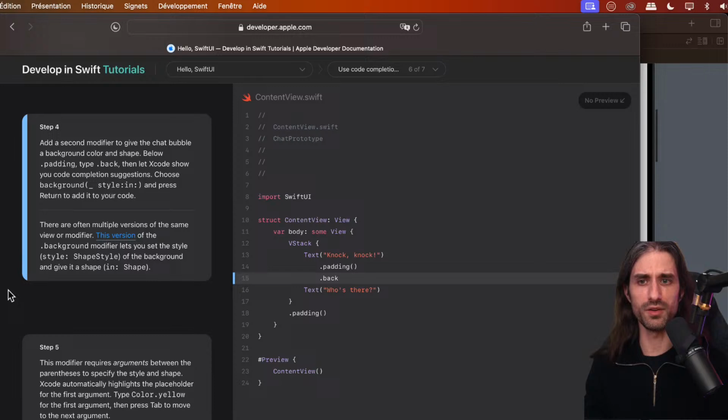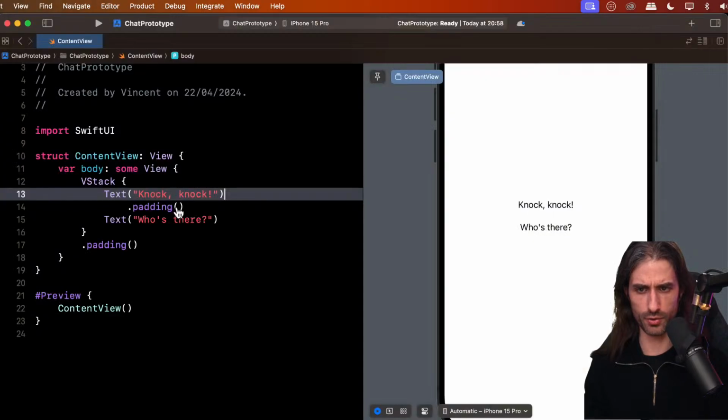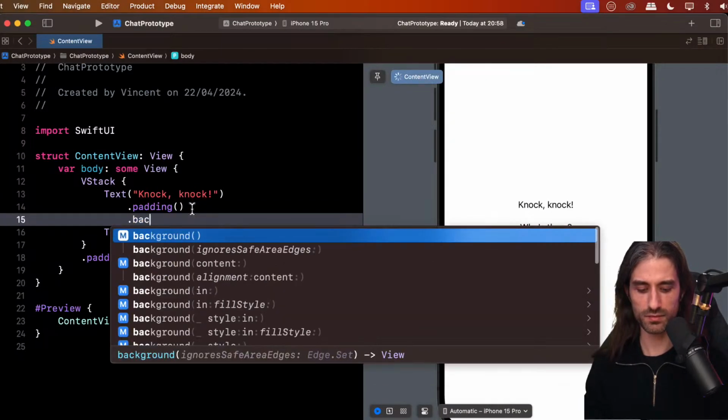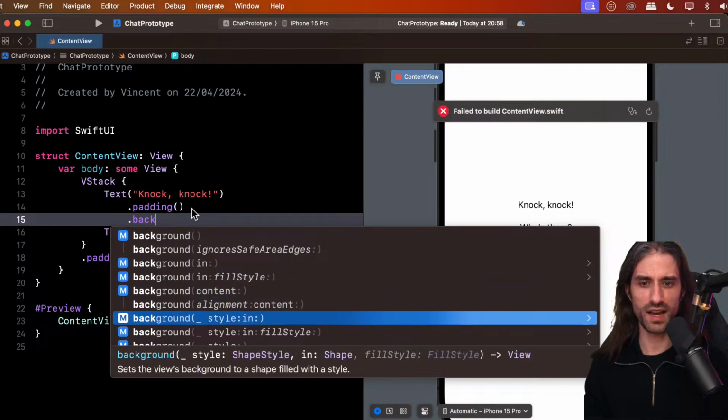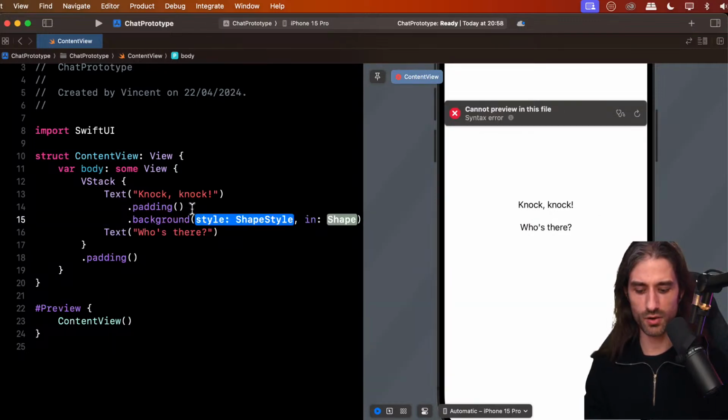So we're going to add a second modifier to give the chat bubble a background color and a shape. Just below the padding, we start typing dot back, then let Xcode show us code completion suggestions, and we're going to choose background style in and press return to add it to our code. So let's see that. It's background style in, so it's this one right here. So I'm going to hit enter, all right.